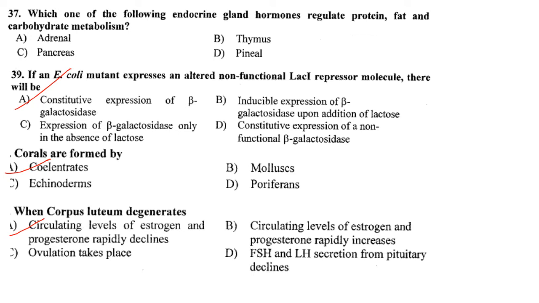Okay, I missed one question in between. Corals are formed by coelenterates. When the corpus luteum degenerates, the circulating level of estrogen and progesterone rapidly declines. So answer is option A.